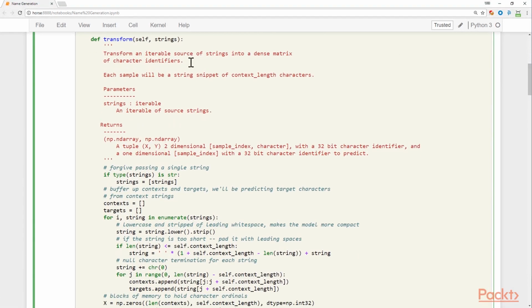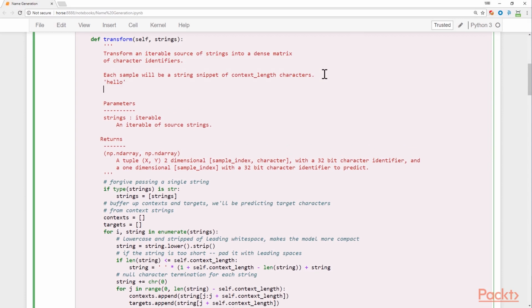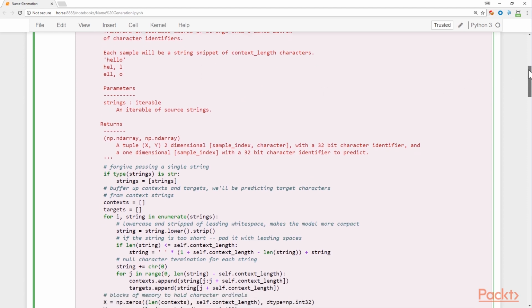So we can move right into transform, where we're going to be taking strings, which is going to be an iterable source of strings, and encoding this into a numerical representation that we'll be able to use for subsequent processing in machine learning. The main thing we're going to be doing is taking a string, like the string hello that I'm typing here, and we're going to turn it into a series of context and prediction pairs. So if you take hello and you split it out with a context length of 3, it's going to be HEL, and then L, and ELL, and then O. And so we'll be using the subsequent character as a prediction target for the previous characters in the string.